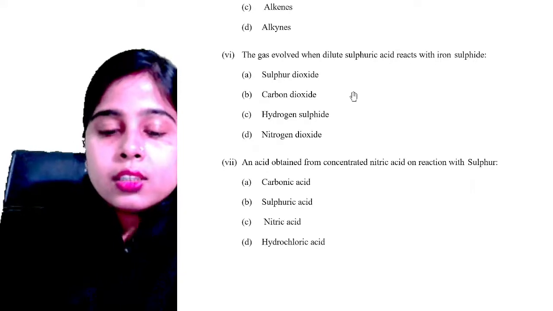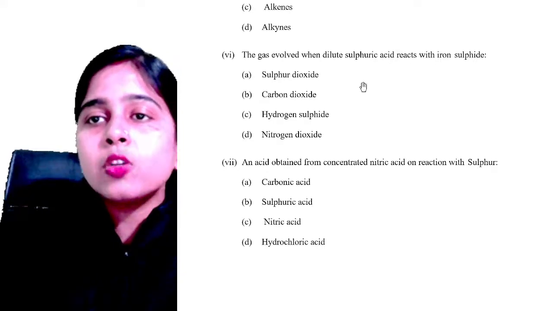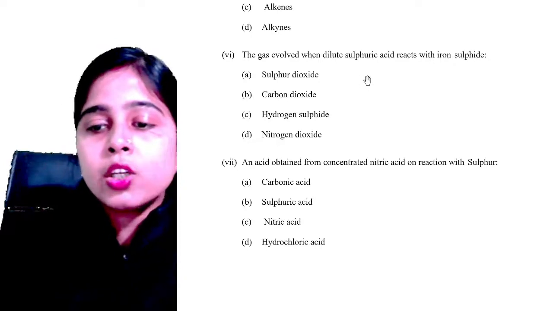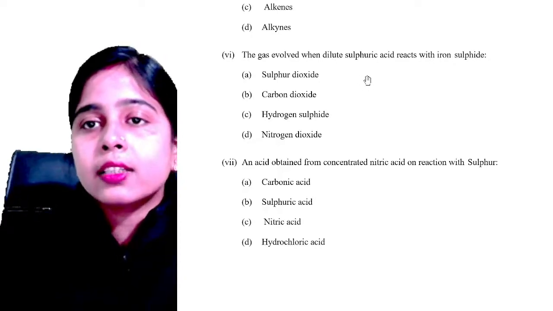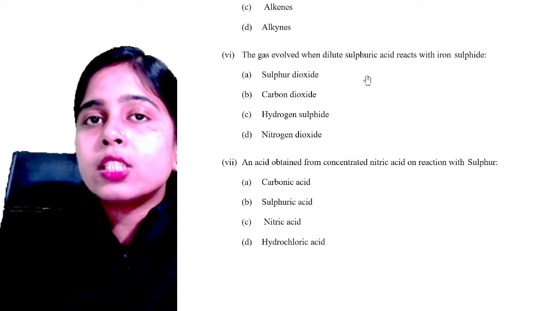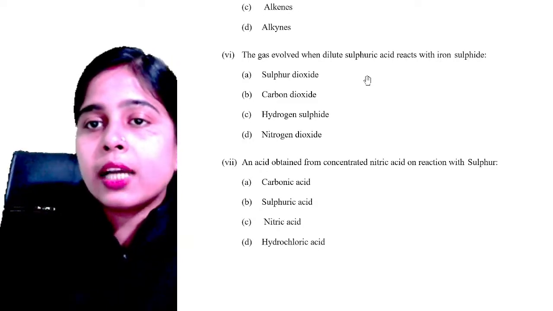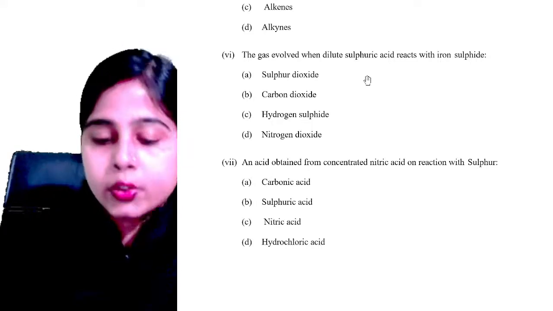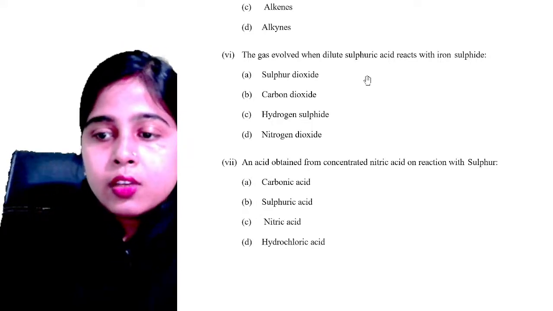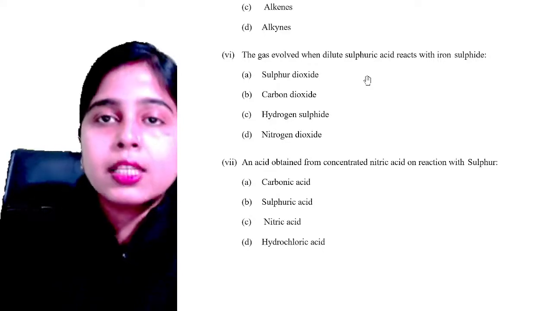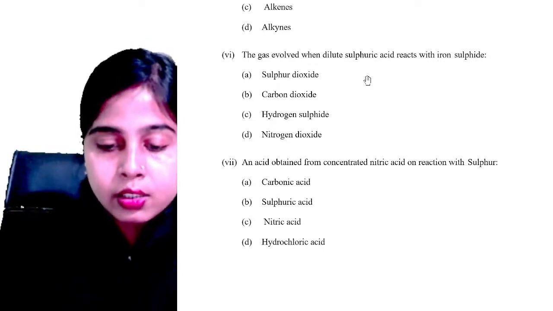Next question. The gas evolved when dilute sulfuric acid reacts with iron sulfide. So, when dilute sulfuric acid is reacting with iron sulfide, which gas is evolved over here? Sulfur dioxide, carbon dioxide, hydrogen sulfide or nitrogen dioxide? Very good, KY Ultimate and Rahul. Very good, everyone.